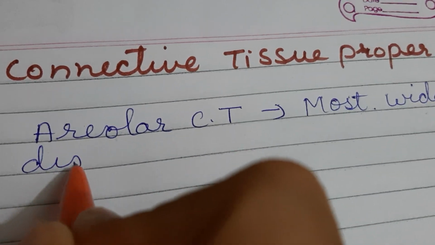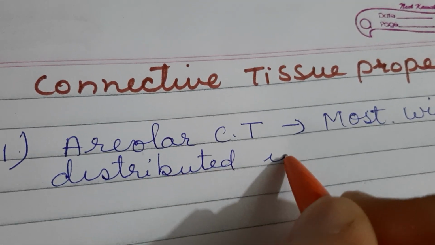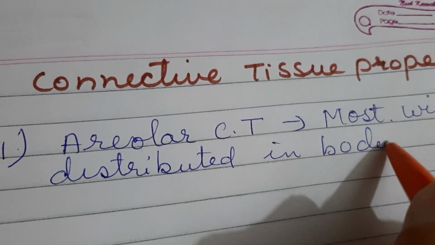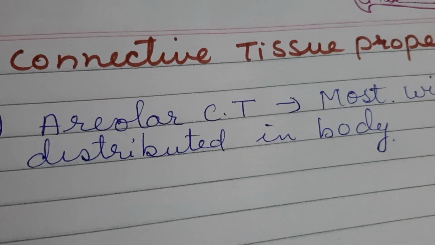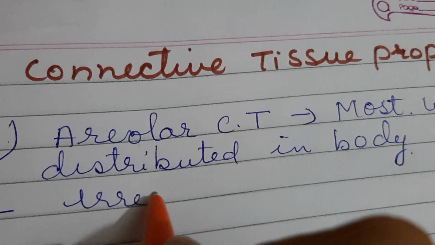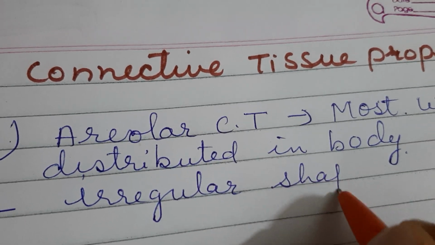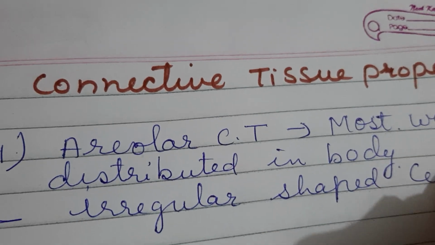Now this tissue has irregular shaped cells.